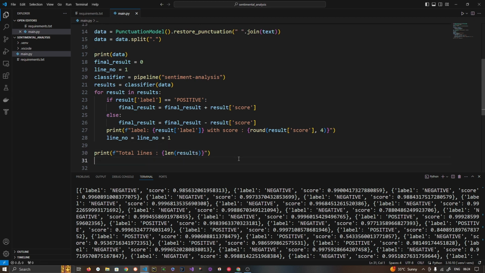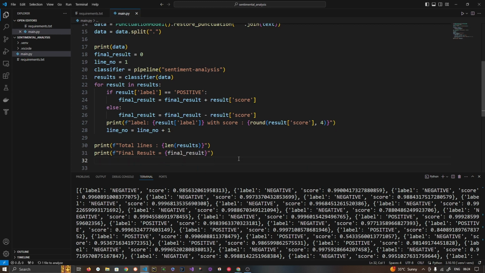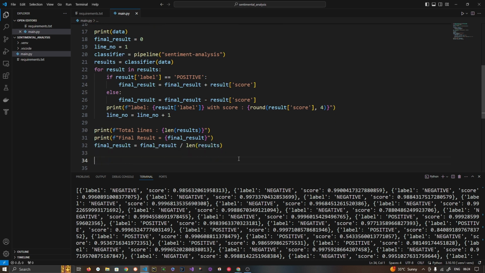Let's print the final result here, which is actually the addition and subtraction. And finally, I'm also going to calculate the average.